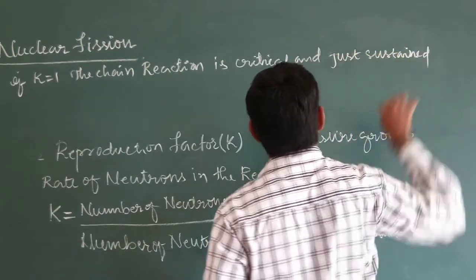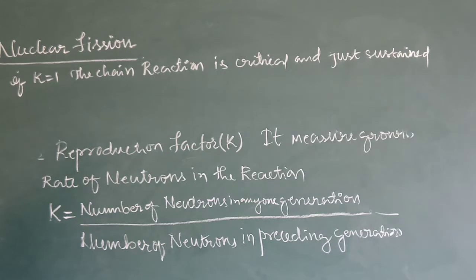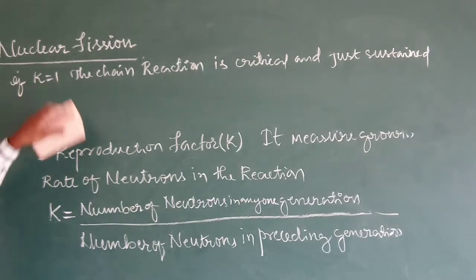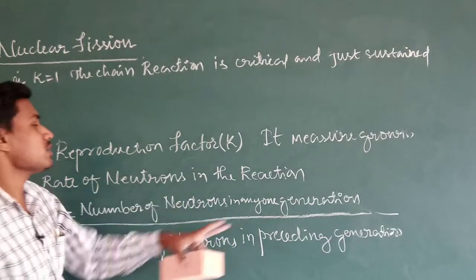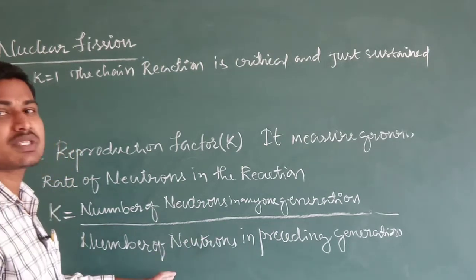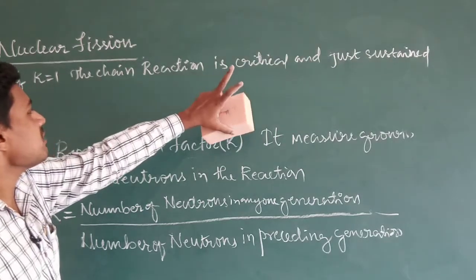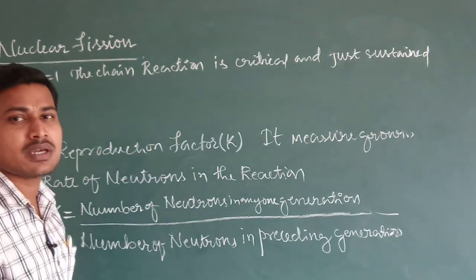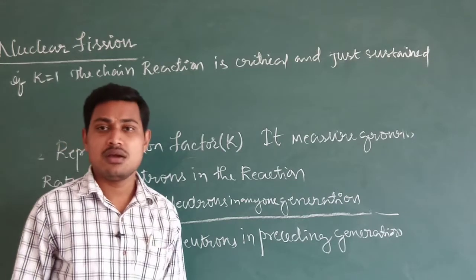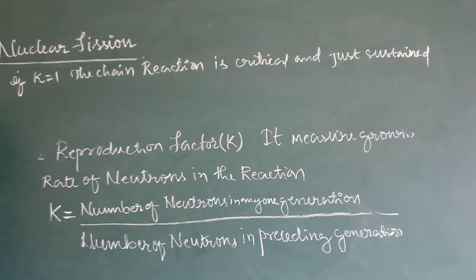Just sustained. So when K becomes 1, if the number of neutrons in any one generation divided by the number of neutrons in the preceding generation is the same, then K equals 1, the chain reaction is critical, we say, and just sustained, we say, meaning it is just propagating.